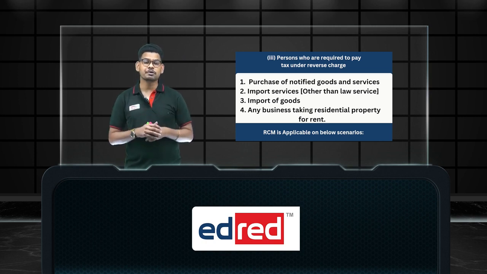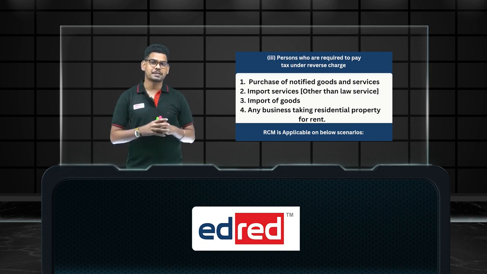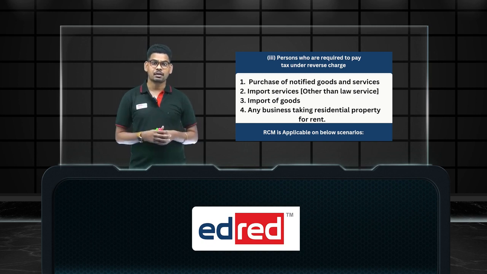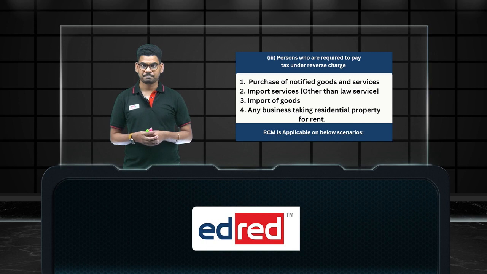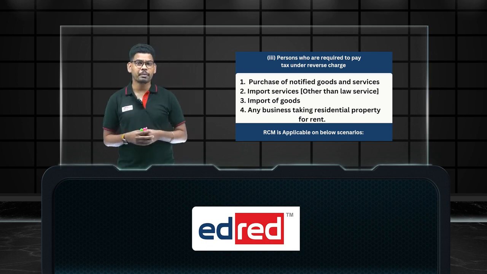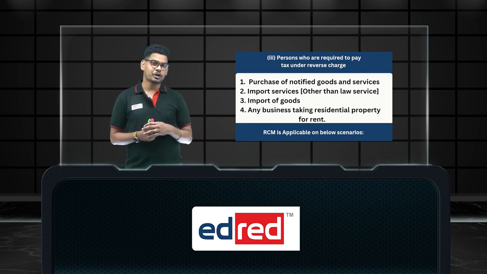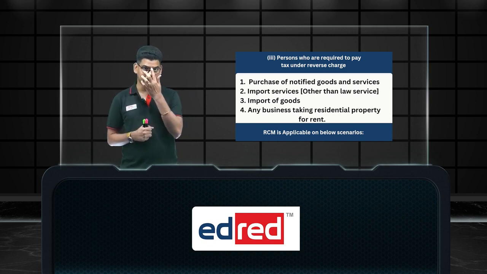If anyone deals with those particular goods and services, while making a purchase, they should pay tax to the department under the RCM scheme. For example, cashew nuts, silk yarn, used vehicle, etc. Secondly, import of services. If anyone is importing services, taking services from another country, they should pay tax to the department under the reverse charge mechanism scheme.